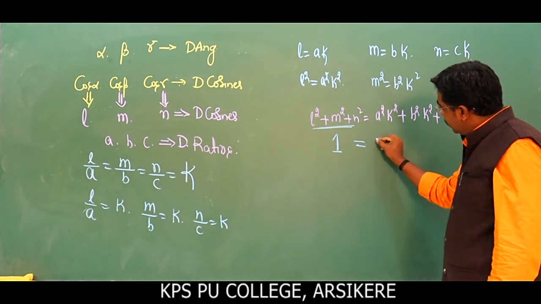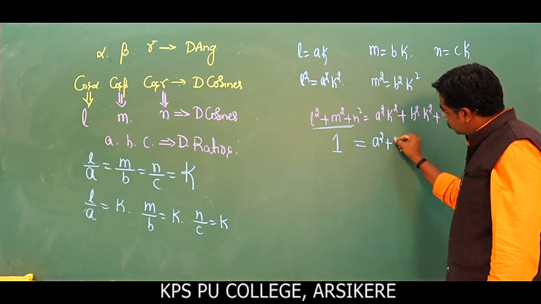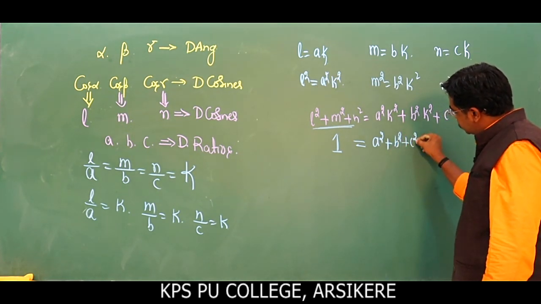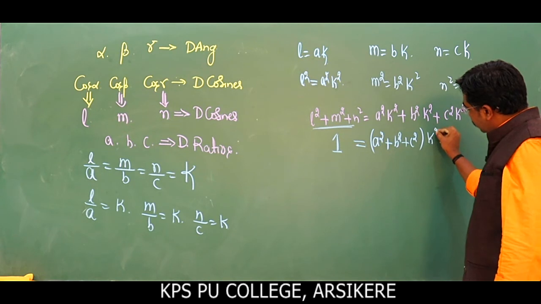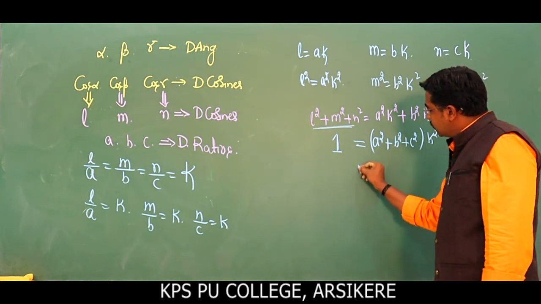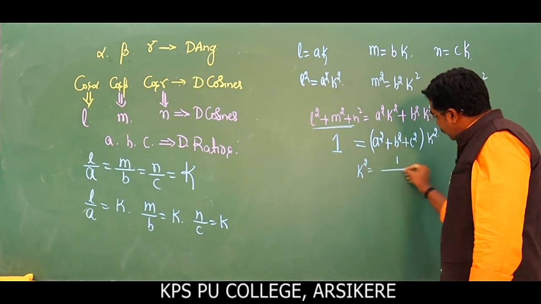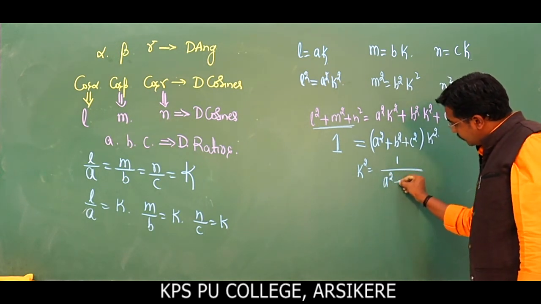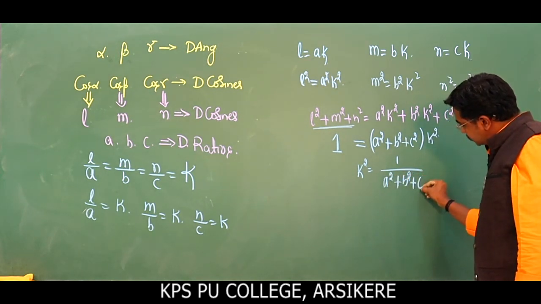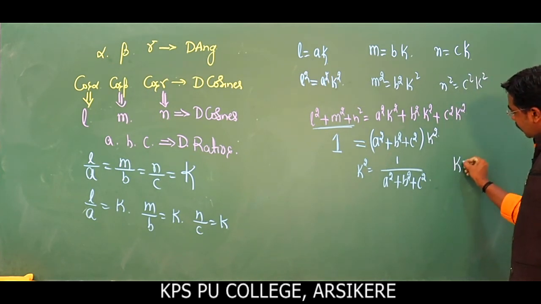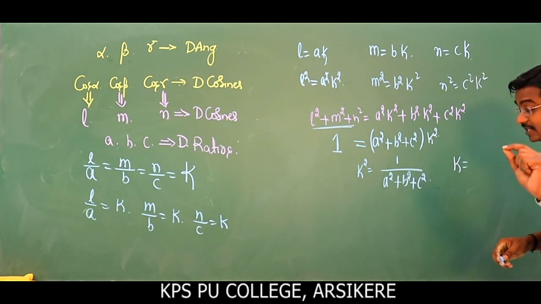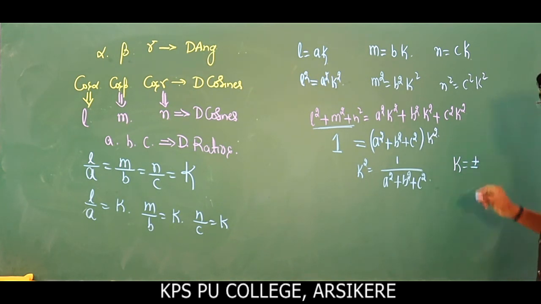K square is common. If I take K square as common, we will have A square plus B square plus C square into K square. So what about K then? K square is equal to 1 over A square plus B square plus C square. Apply square root on both sides. When you apply the square root on both sides, this becomes plus or minus 1 divided by square root of A square plus B square plus C square.